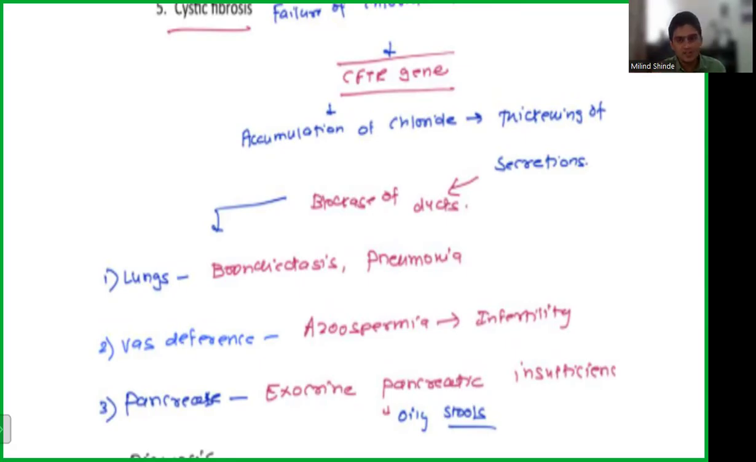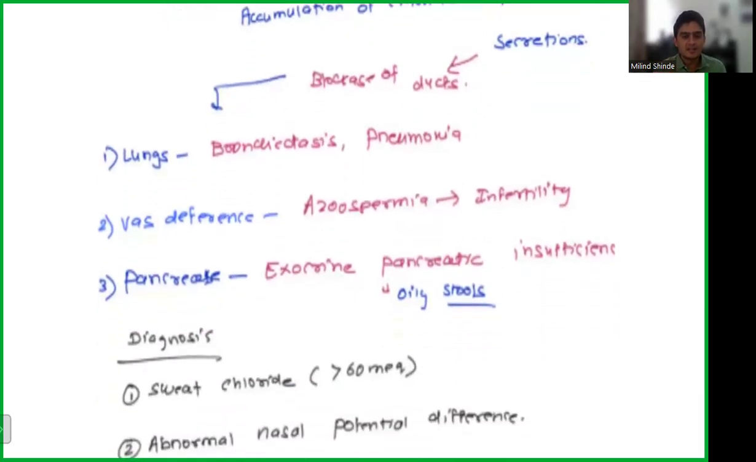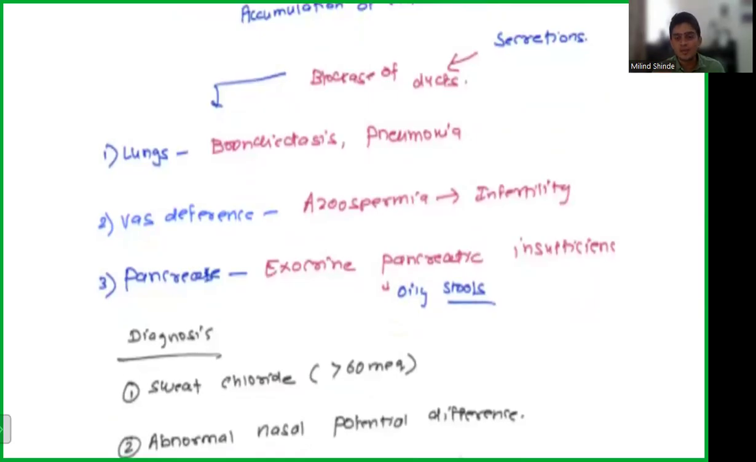Again, one of the keywords. If it goes and blocks the ducts in your genitourinary system, it will cause azoospermia that leads to infertility. In pancreas, it will affect the exocrine function of the pancreas. So you have lipases, amylases, which help you for digesting the food. Again, you have these oily fatty stools because you are not able to digest properly. So all these keywords point towards cystic fibrosis.